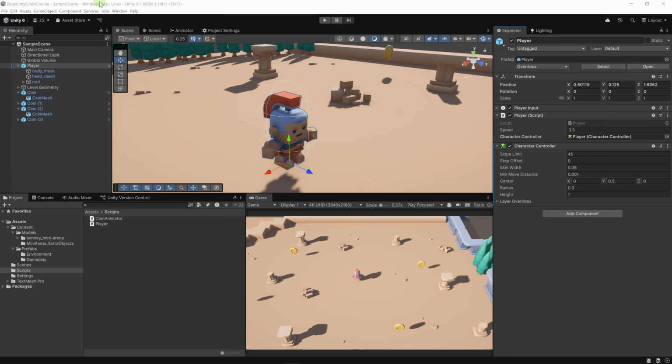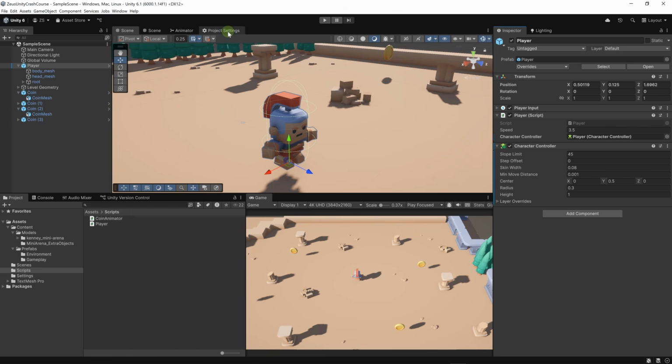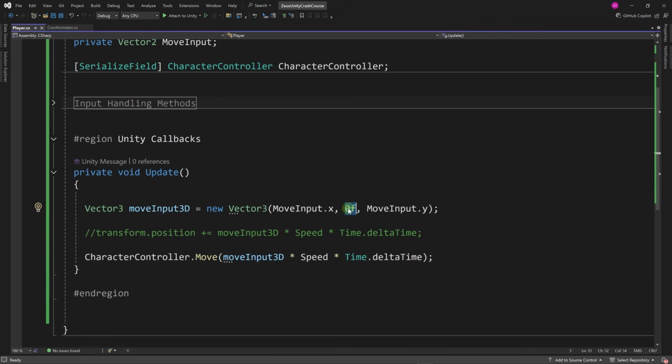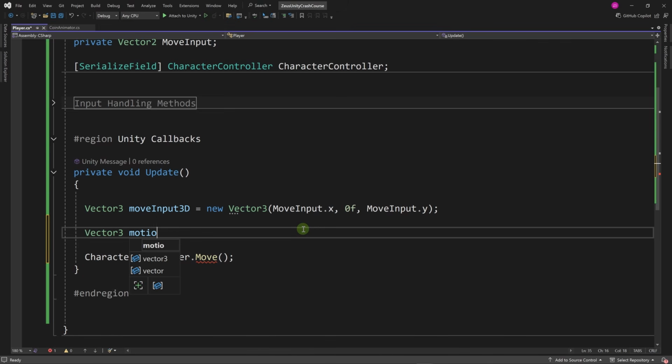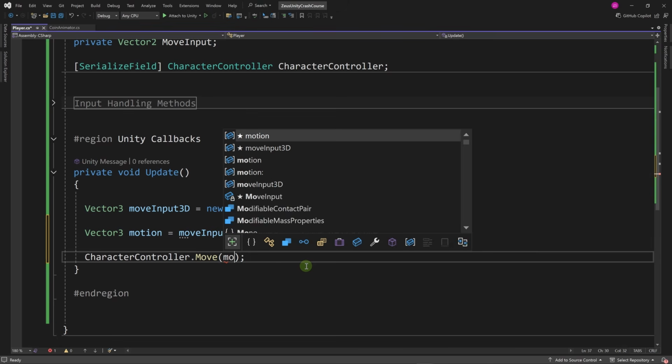Why not? If we go to the project settings, let's go to edit, project settings, and I have docked them right here. If we go to physics, then settings, here we have a Vector3 that represents gravity, and we can actually access this vector in our code. Let's go to our player script. Let's edit the script. Now, instead of setting the motion here to 0, let's organize this code a little bit. We're going to remove this line and let's have this as a variable. Let's call it Vector3 motion and let's set it to this value. And we're going to move with this motion here.